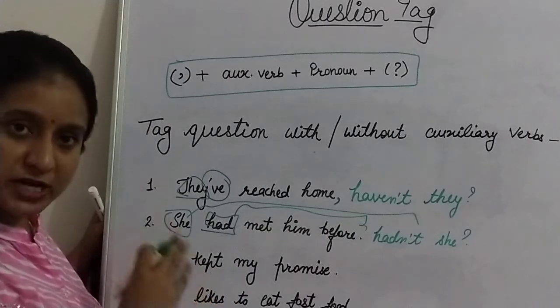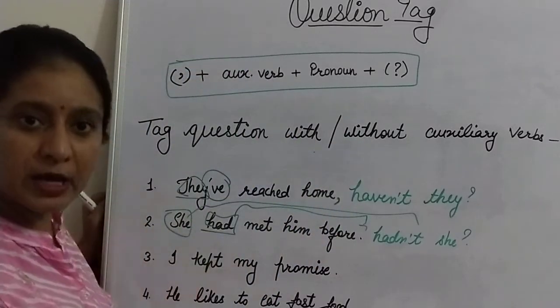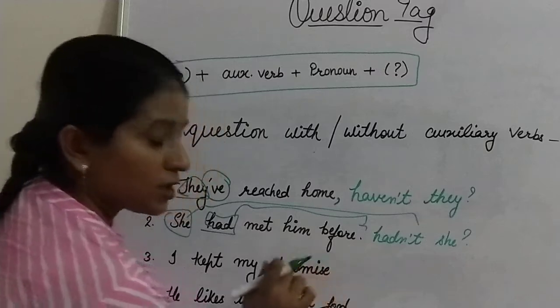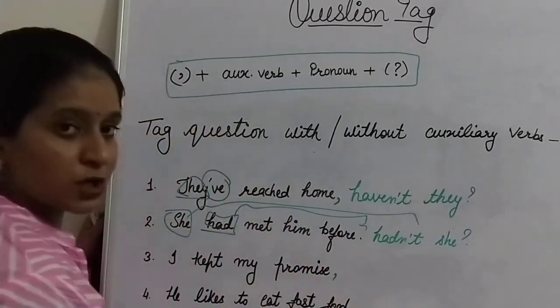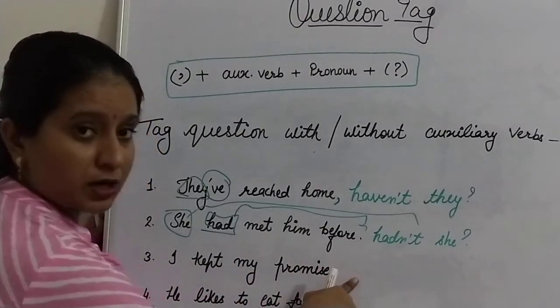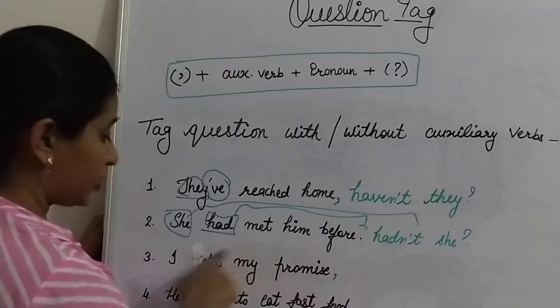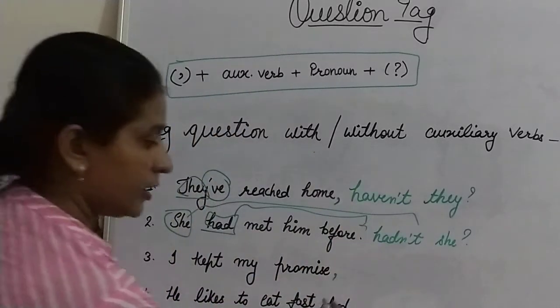That means your statement is in past, so your question tag helping verb will be in past. So the first rule is remove the full stop and instead of full stop use a comma. Here kept, so your auxiliary verb will be did, but your statement is in positive, so in the question tag you will have negative.